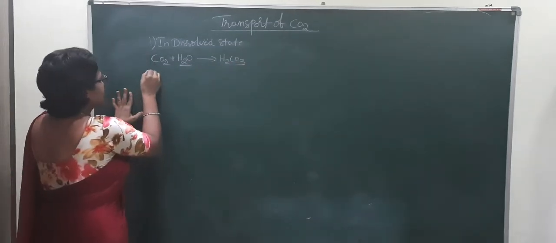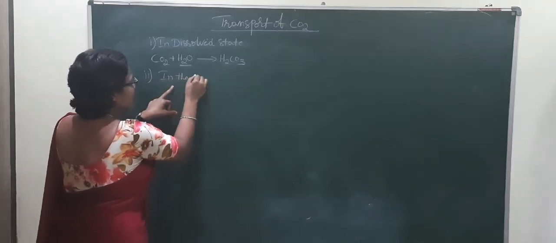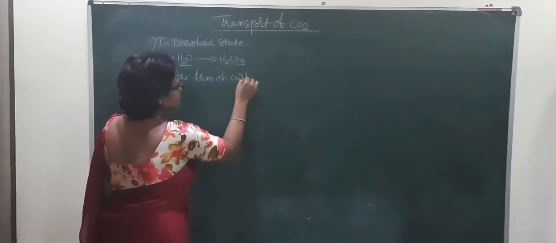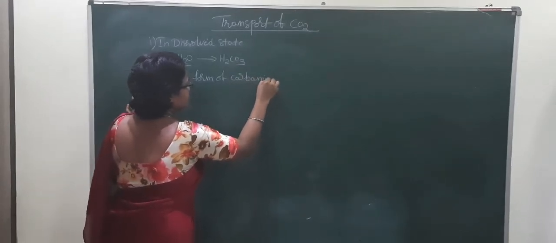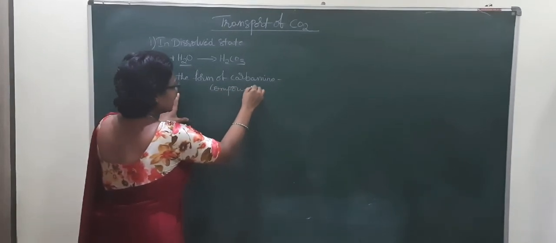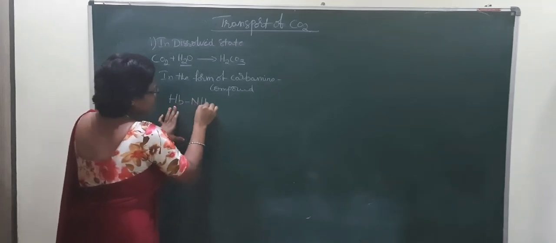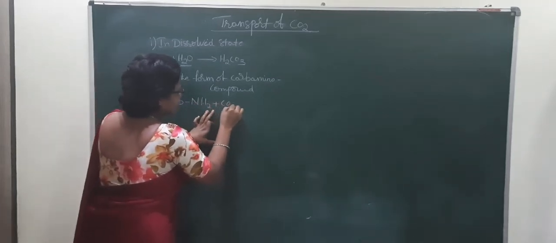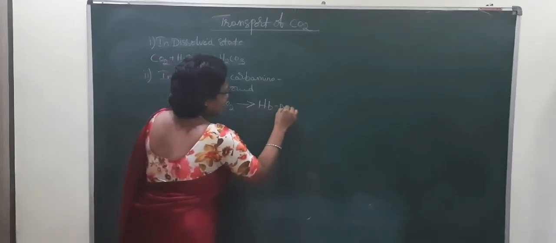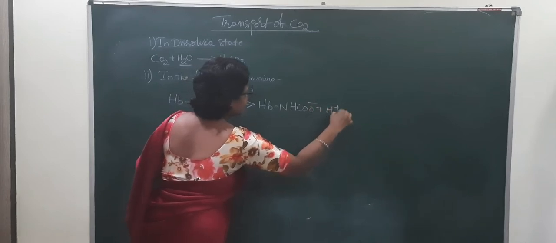Next, in the form of carbamino compounds. The carbamino compounds are nothing but the hemoglobin contains, say, an amino group. The amino group combines with the CO2 to give HbNHCOO minus plus H plus ion, which is released.